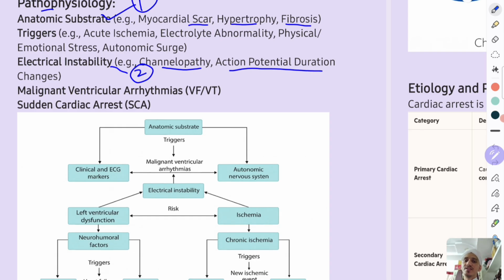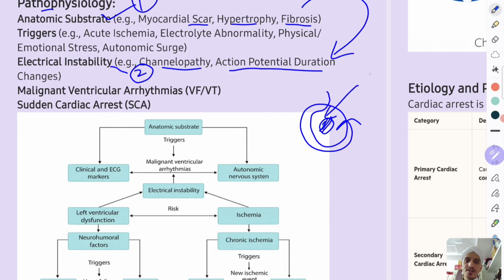Also, the anatomic substrate will create electrical instability in the heart, because these scars or hypertrophy or fibrosis will act as resistant tissue, and they will help in creating a re-entry circuit. So this is the damaged cardiac muscle part. It acts as resistant tissue and helps in creating the re-entry circuit. So anatomic substrate will also create electrical instability.